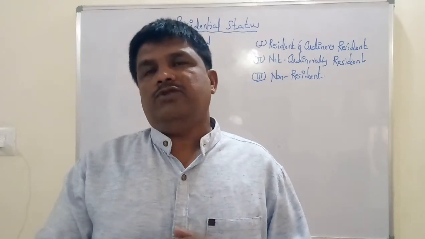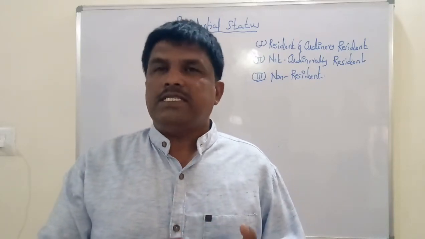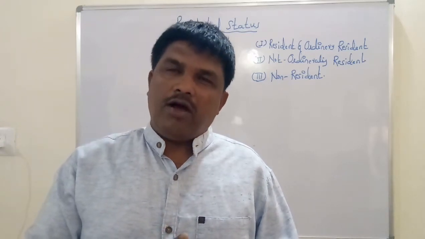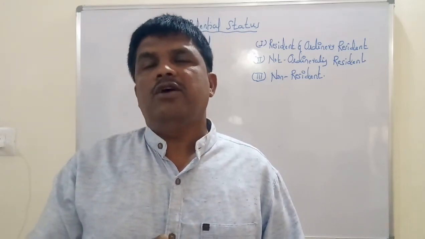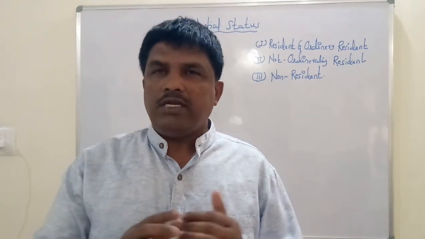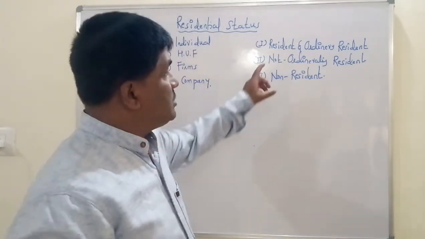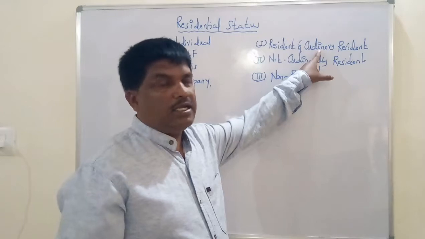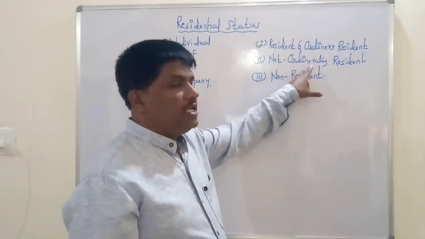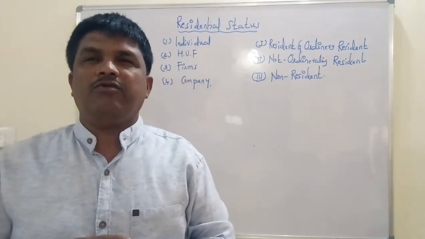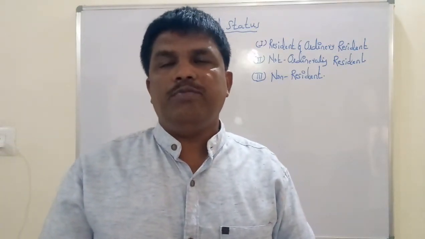An individual can become resident and ordinary resident, not ordinary resident, or non-resident. It means for determination of the residency status of an individual, they are divided into three categories. First one, resident and ordinary resident. Second one, not ordinary resident. Third one, non-resident. First of all, we are going to discuss when an individual will become resident and ordinary resident.